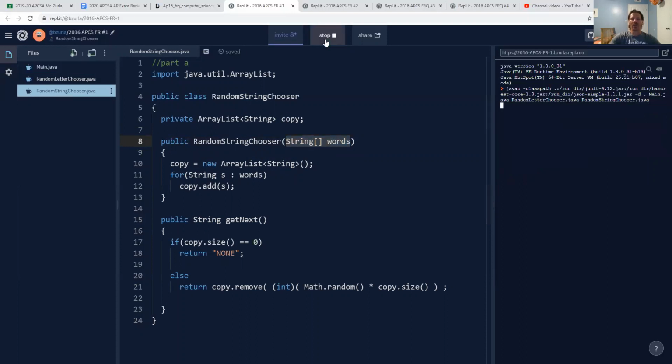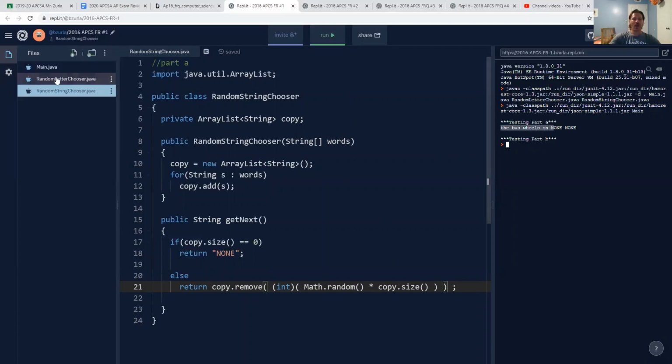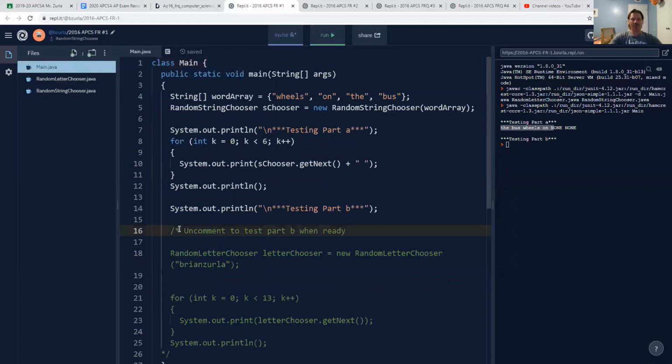So if we give this a run, looks like I got an extra something. Let's see. I think I need one more parenthesis. Sorry about that. So let's see what happens. All right, this is random, so we don't really know what's going to happen right here. Oh, and I forgot, in the main, I have to turn on part B.